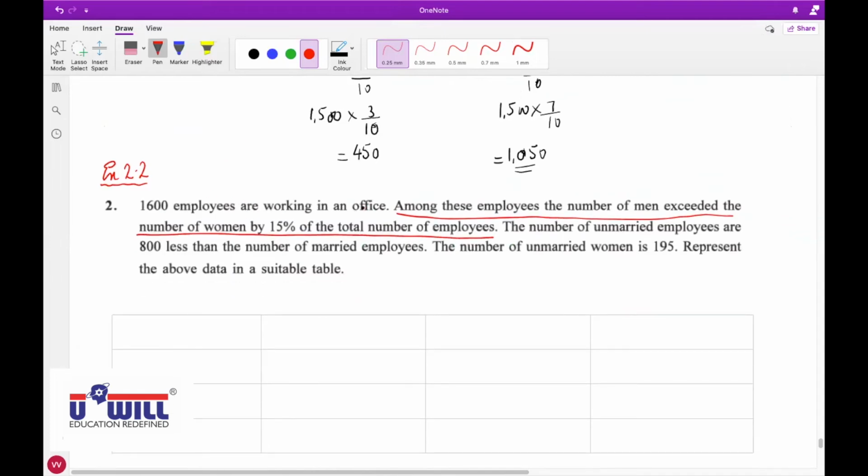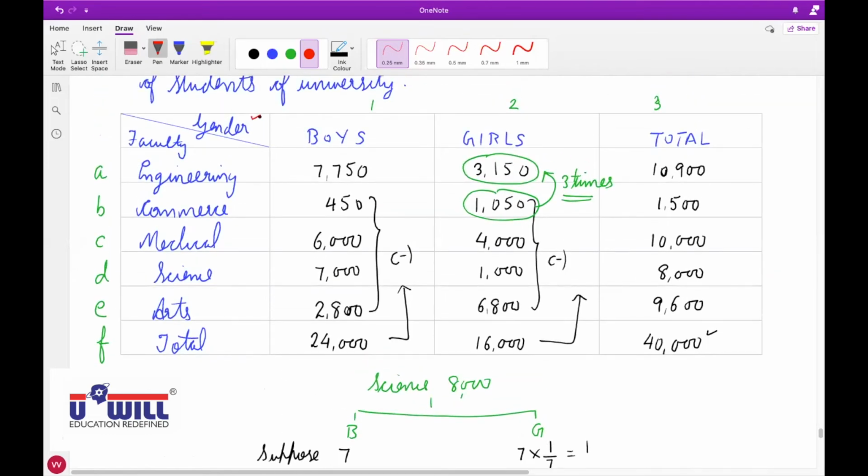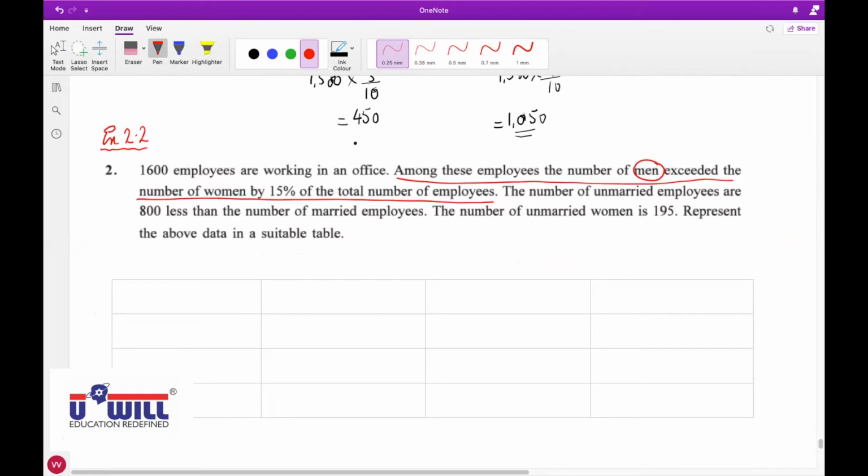1,600 employees are working in an office. Among these employees, the number of men, this is one attribute. Men means what will be the attribute here? Aman Jaiswal. Yes, sir. Men means what attribute is involved? Gender. Men means gender, men and women. Okay. Got it, Aman? Yes, sir.